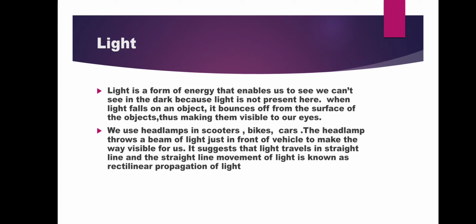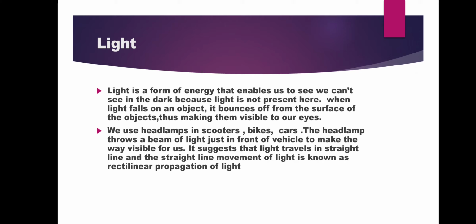So we use headlamps in scooters, bikes, cars. The headlamp throws a beam of light just in front of vehicles to make the way visible for us. सारे व्हीकल्स में हेडलाइट्स लगी होती हैं, वो सारी आगे को जाती हैं, so that in the dark we can find our way.